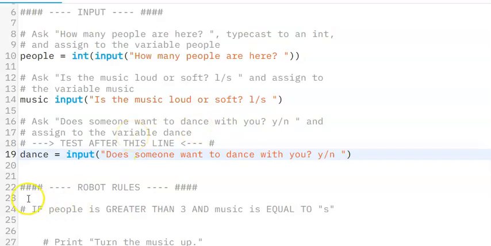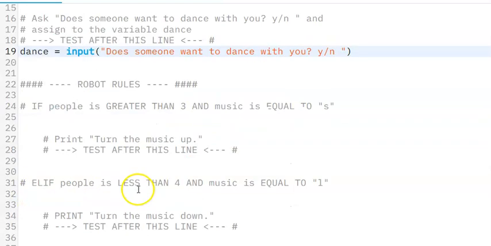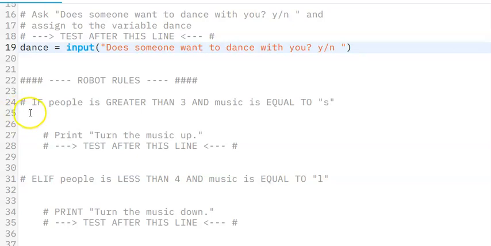Okay, so let's go down to line 22. This says robot rules, and so here's where we're going to do some if conditionals. So line 24 says if people is greater than 3 and music is equal to S, then we're going to print turn the music up.